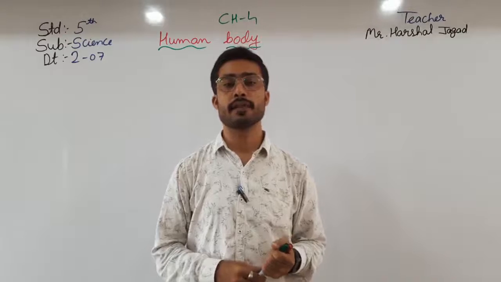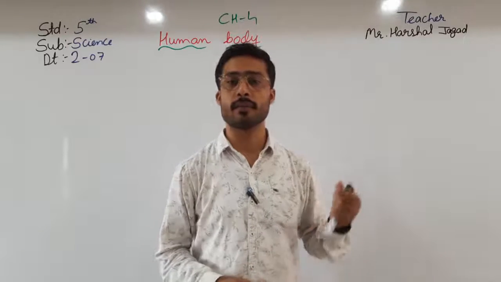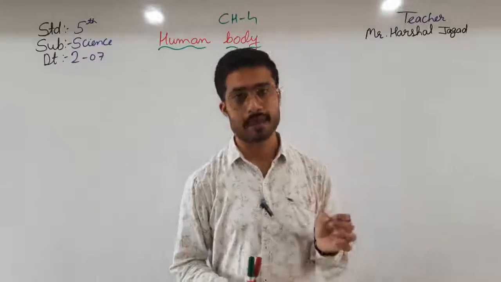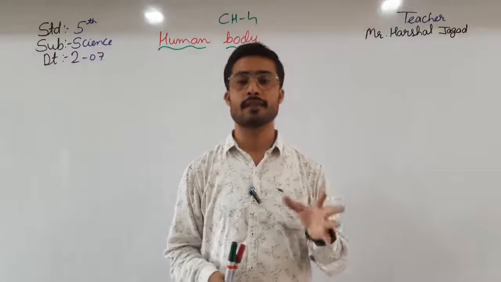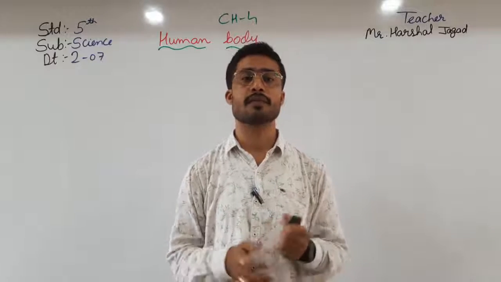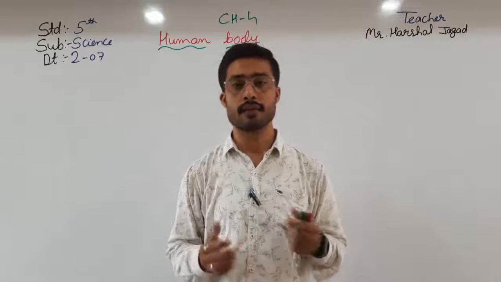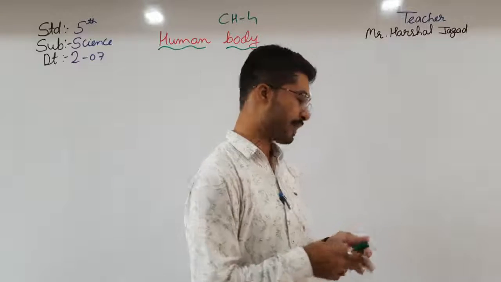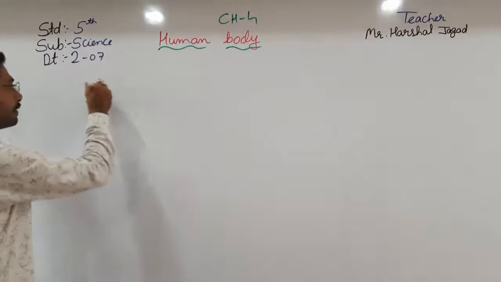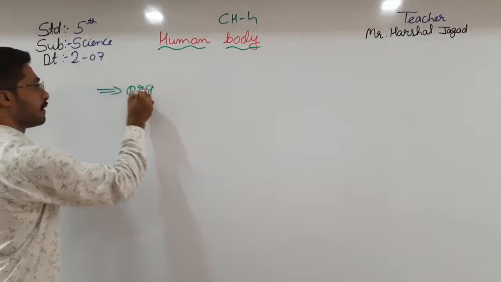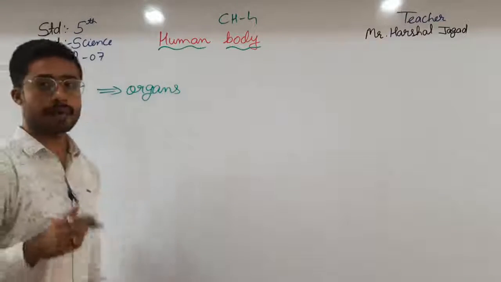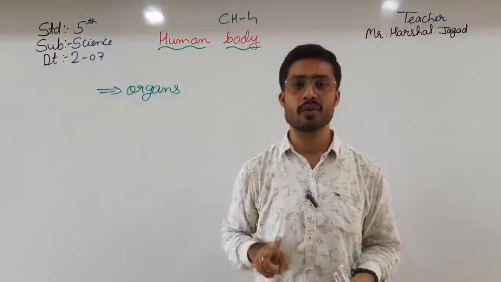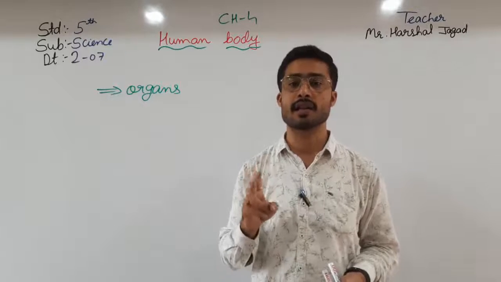So in the previous video we have just started the new chapter, chapter number 4, human body. In the human body, all the things which we have studied were organs. There are many organs in our body. Further, the organs are divided into two types: internal organs and external organs.